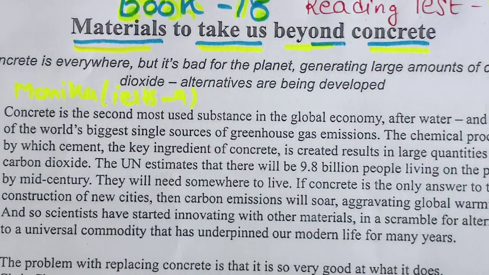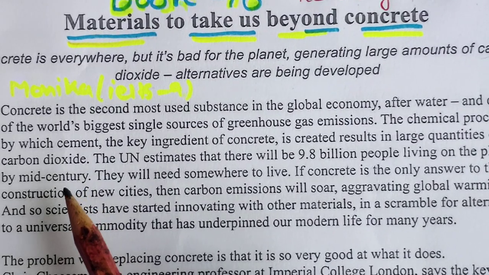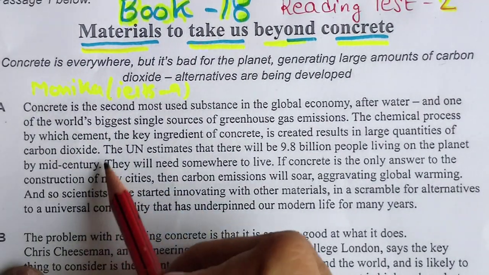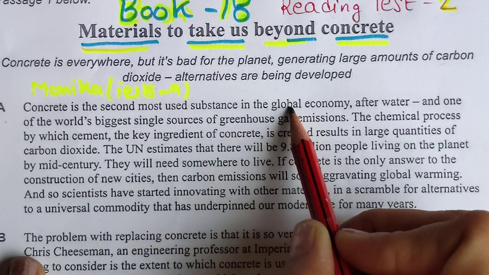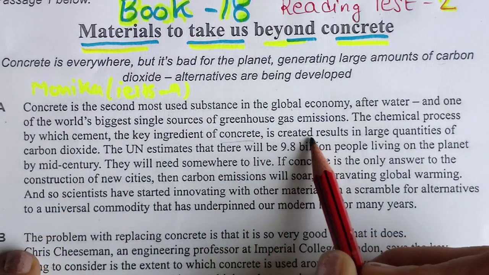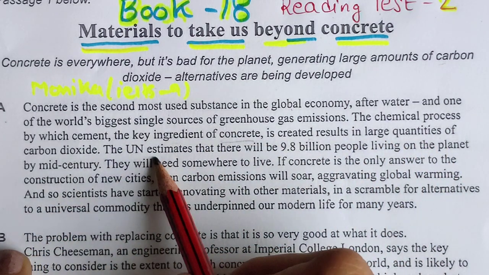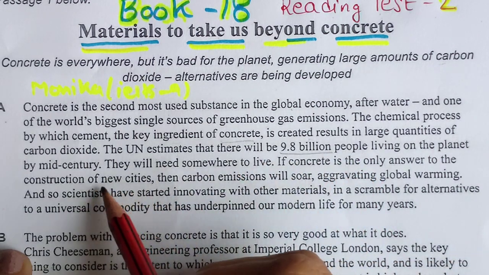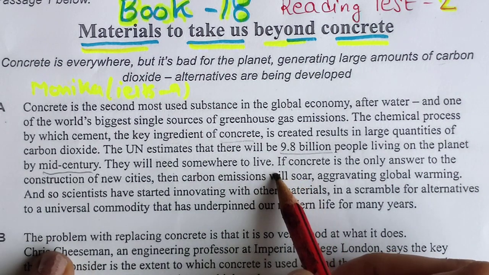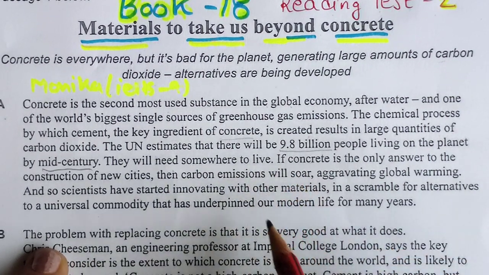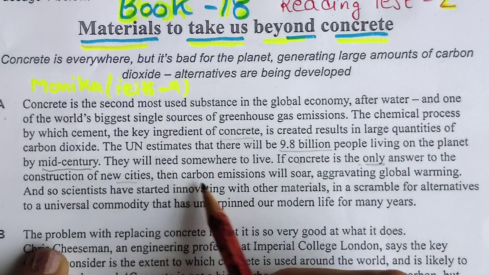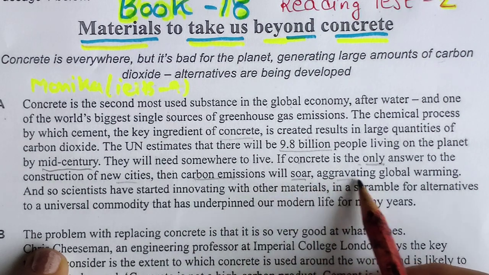So I have understood those things. First paragraph is, you can see this. You also read it with me. Concrete is the second most used substance in the global economy after water. The chemical process by which the key ingredient of concrete is created results in a large quantity of carbon dioxide. Estimated billions of people living on the planet by mid-century will need somewhere to live. So how I am underlining, I am not underlining everything, only the answer. The new cities. Carbon emissions will soar, aggravating global warming.